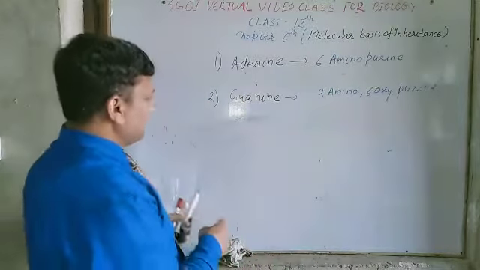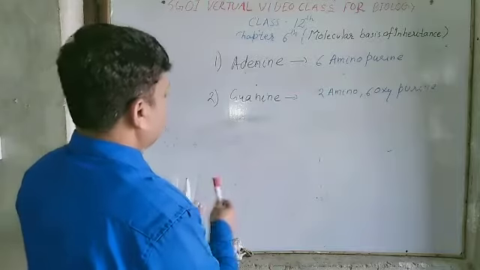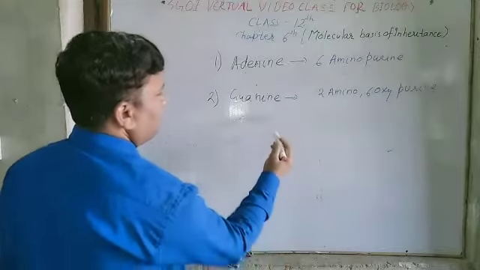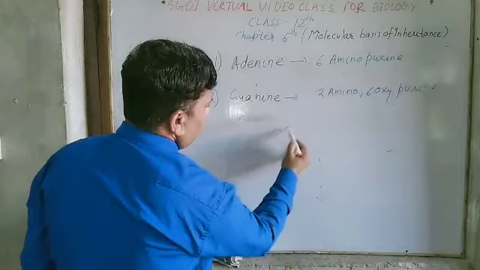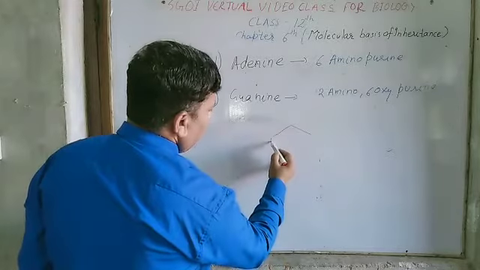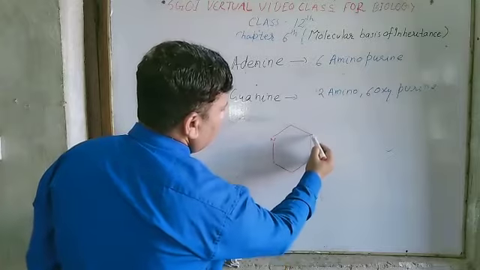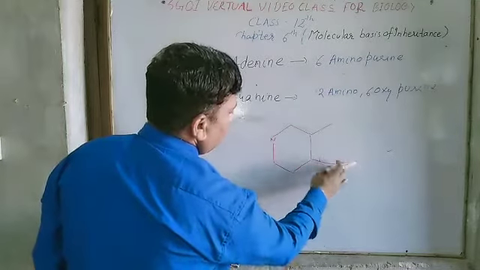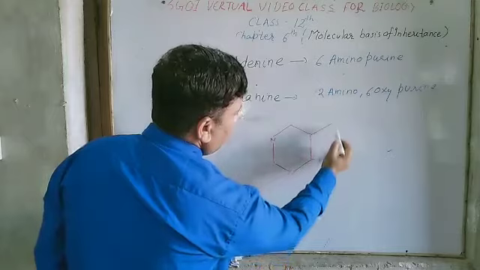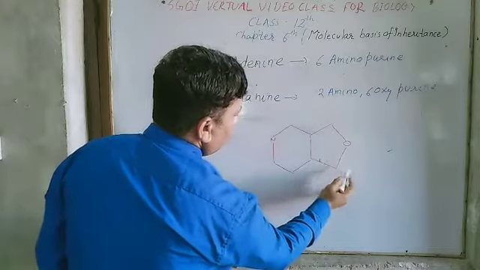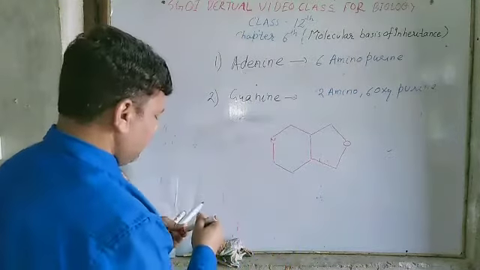Let us draw the structure of both the nitrogenous bases. Because it is a purine, you know there is a pyrimidine ring found here. This is the purine ring.